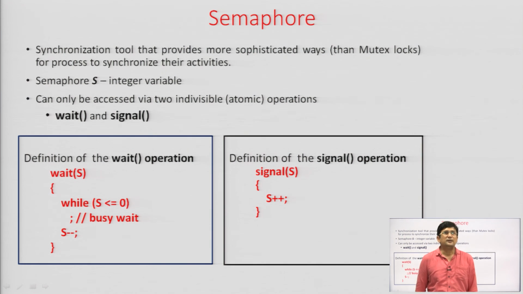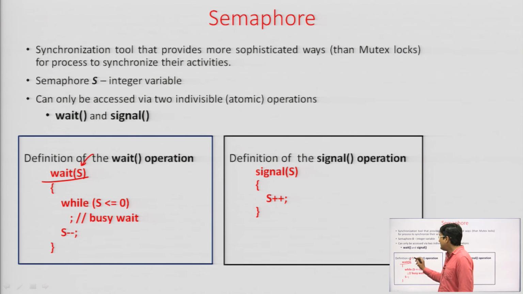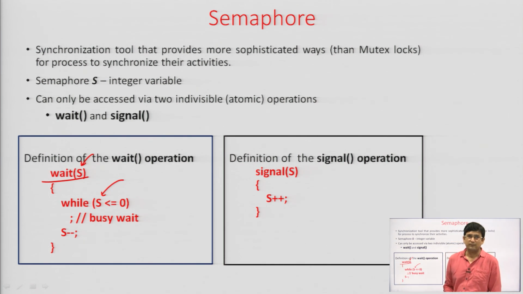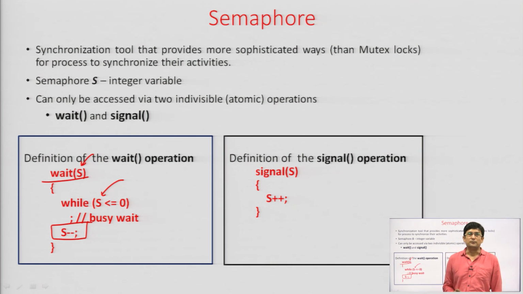Now, this is the simple solution, which is a busy waiting solution for semaphores. This is a wait function running in kernel mode, and S is the semaphore value. If the value of S is less than or equal to 0, entry to the critical section cannot be allowed. The semicolon means busy waiting; it will keep checking if the value of S is less than or equal to 0. If the value of S is 1, entry to the critical section may be allowed, but before entering, let us decrement the value of the semaphore to 0.